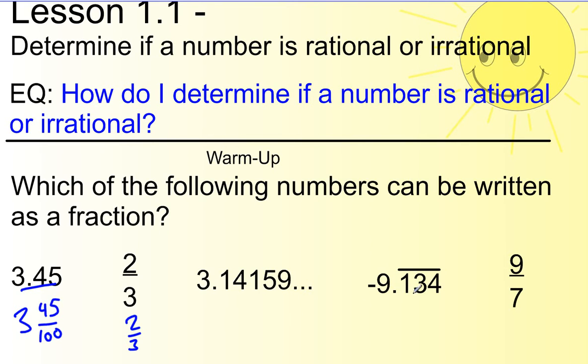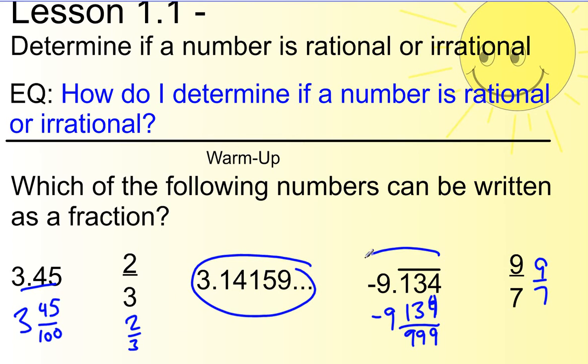This next number, we will eventually be able to write as a fraction, although it's kind of tricky. For those who might know already, it's 9 and 134 over 999. Don't worry if you don't know it yet, we'll get to it later. And this last one is already a fraction, so it doesn't change. So out of these problems, this one and this one could not be written as fractions, and that's going to come into play throughout this lesson.